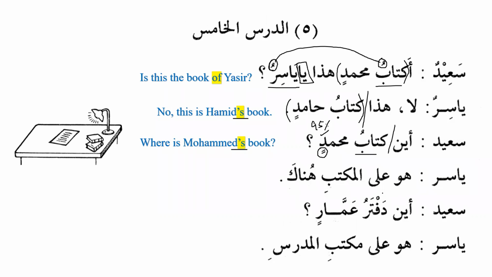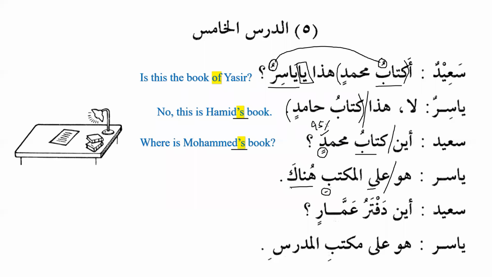Yasirun huwa ala al-maktabi hunak. So huwa means it, as we know that for book we have to translate it as it. Huwa ala al-maktabi. Now you can see here that the noun is majroor, but why is it majroor? Because of ala. It is on the desk.